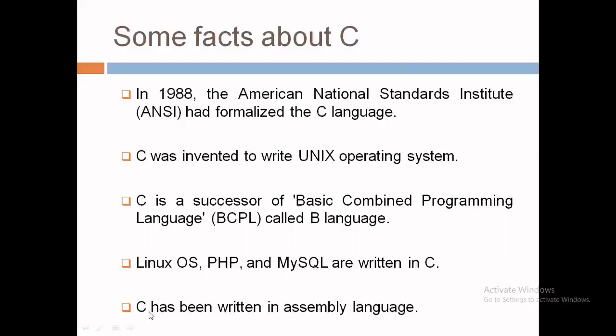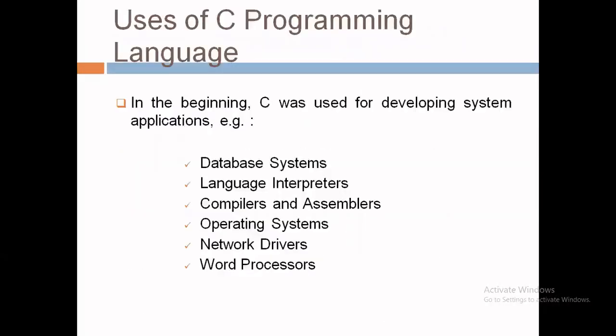And one more fact: C has been written in assembly language. Yes, you should know about that. In which language was the C language actually implemented? The answer is assembly language. C language is written in assembly language. So friends, these are some facts which you should know about the C language.